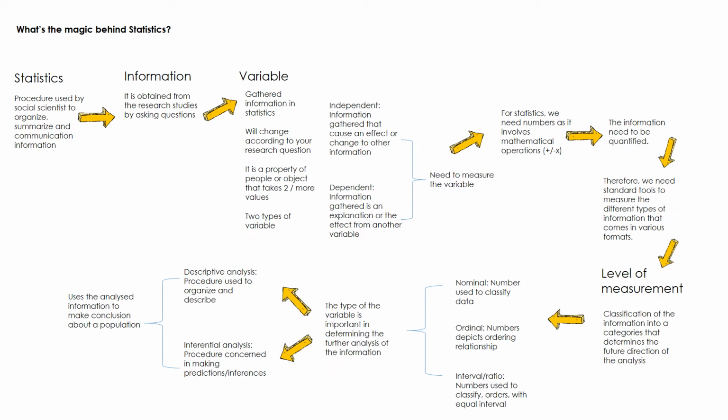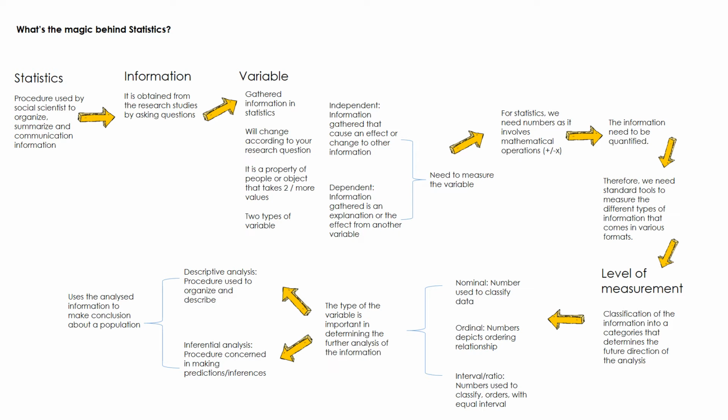So importantly, we need to measure all these variables. So we have a research question, and now we know what is the information that we want to gather, what type of information that we need. Is it going to be independent type of variable or is it going to be dependent type of variable? The next step is we need to know how to measure these variables. Why do we need to know? Because for statistics we need numbers, because in statistics it involves mathematical operations. We need to add some, we need to divide, we have to multiply. So there are a lot of mathematical operation involved.